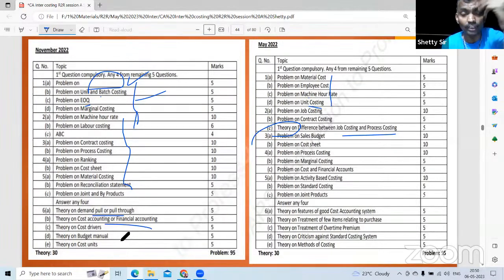Cost accounting is past, present, and future. Cost driver, ABC. Budget manual, how do you prepare? Theory on cost units. Methods of costing. Standard costing is a theory question.